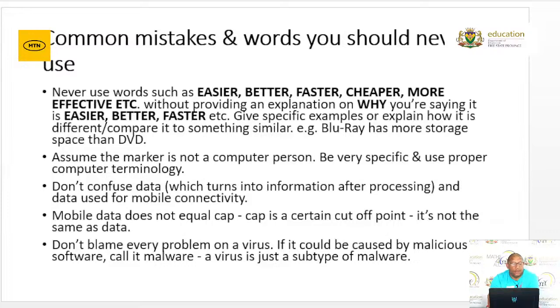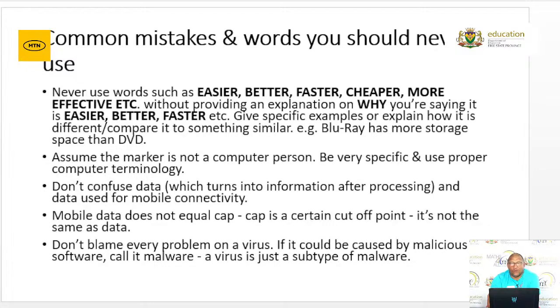Now, there's a few common mistakes and words you should never use. Never use words such as easier, better, faster, cheaper, more effective, without providing an explanation of why you are saying it. Give specific examples or explain how it is easier, better, faster, cheaper, or more effective. Assume that the marker is not a computer person. Be very specific and use proper computer terminology. Don't use "it", for instance.